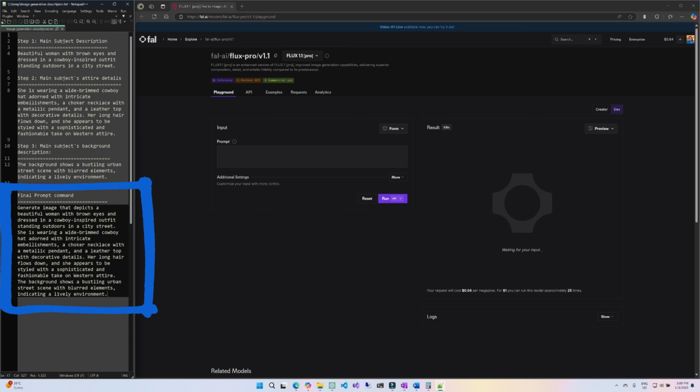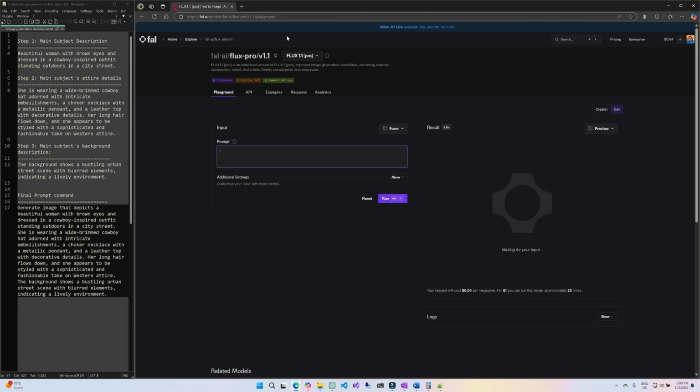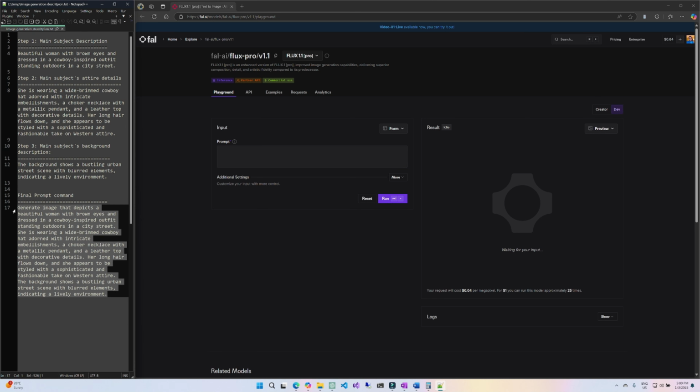Here in fal.ai the agent is Flux Pro version 1.1. Pricing is cheaper here too, that's why I prefer this. To the right of the prompt is a preview window to see the result. If you want a different image size and pixels, you click on more below the prompt text editor. Let's run the command and see how it looks.